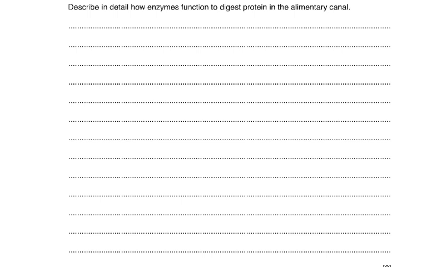So you're not going to be talking about the mechanical digestion, you're only going to be talking about the chemical digestion. So in the chemical digestion, you know which enzymes you're going to be talking about. So enzymes are biological catalysts, they speed up reactions, they're specific, then they have an active site.